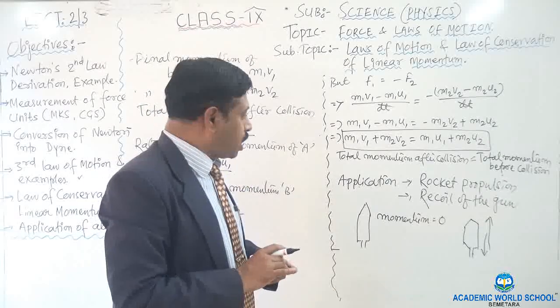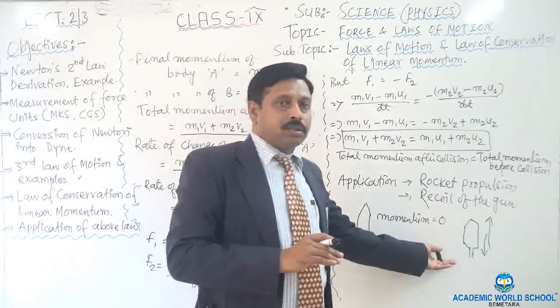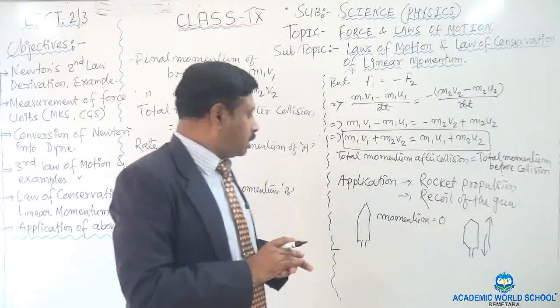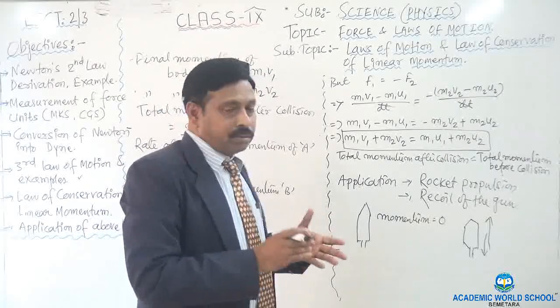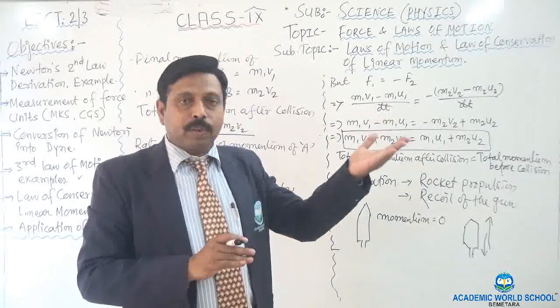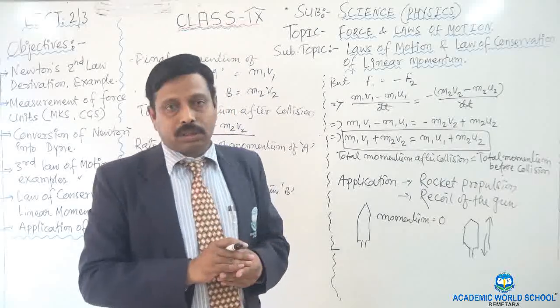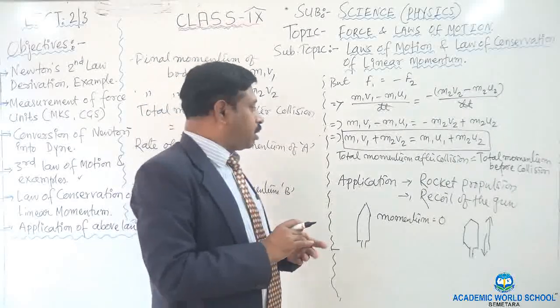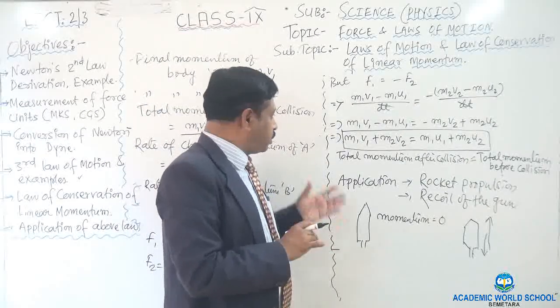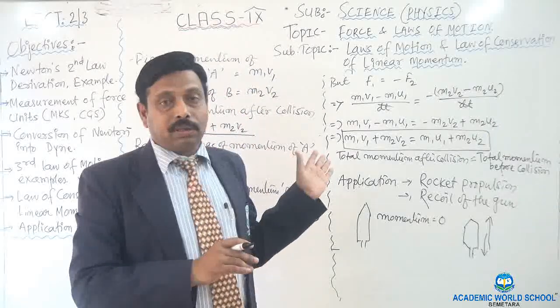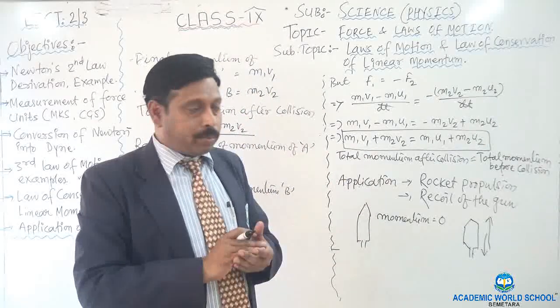The total momentum here is also zero. It means the momentum remains same before propulsion and after propulsion also. So in this way you can explain that rocket propulsion is an application of the law of the conservation of the linear momentum.